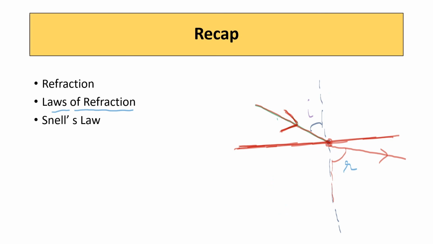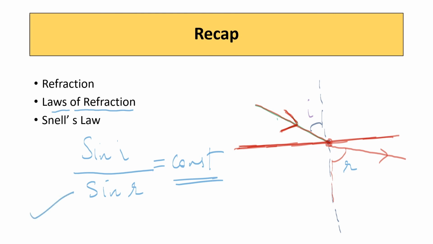The second law of refraction states that the ratio of the sine of the angle of incidence to the sine of the angle of refraction is a constant for a given pair of media. This is also known as Snell's law of refraction, named after the scientist.